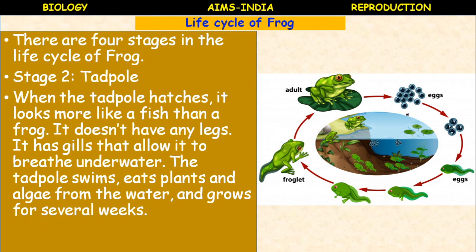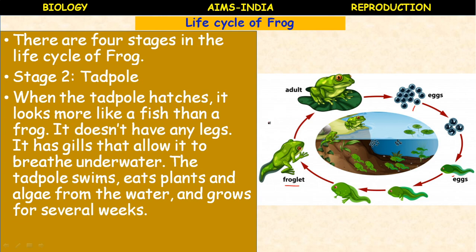So here you see the image once again, the eggs fertilized, then release larvae. The larva is called tadpole. It is also called the froglet after developing the small limbs. It will undergo the metamorphosis to form the adult frog.